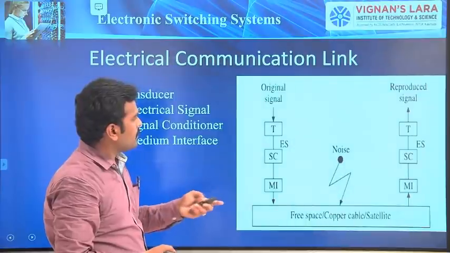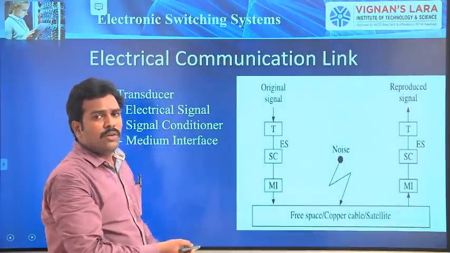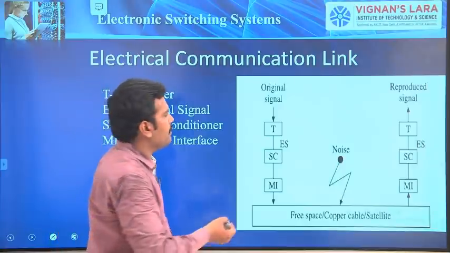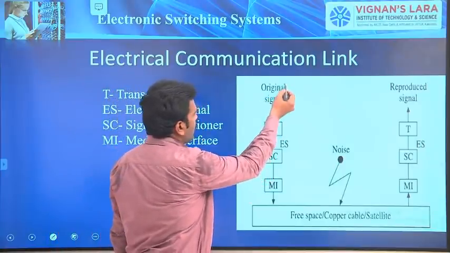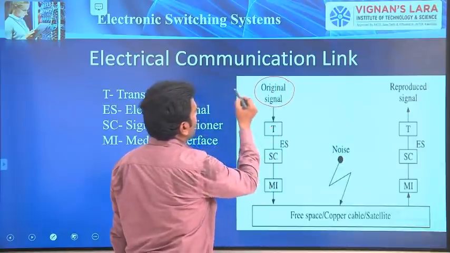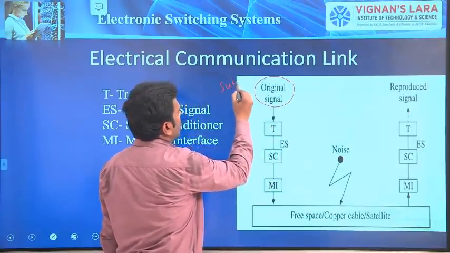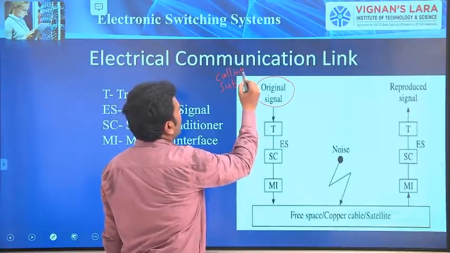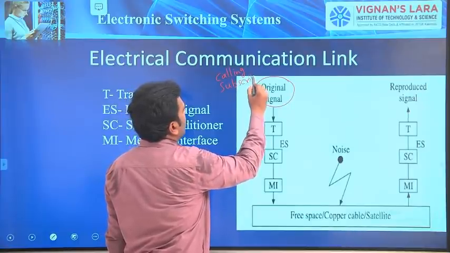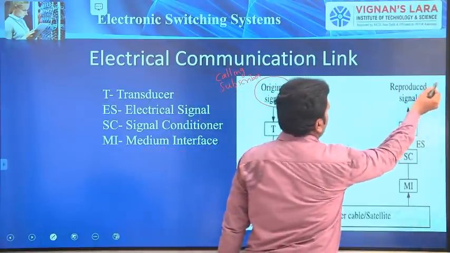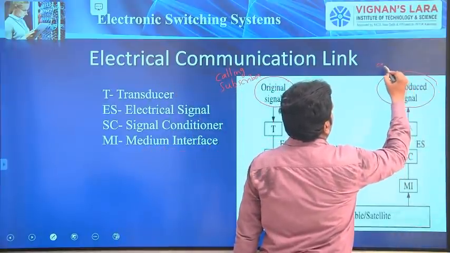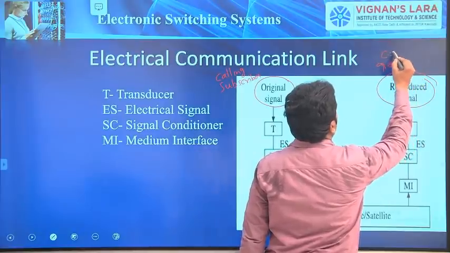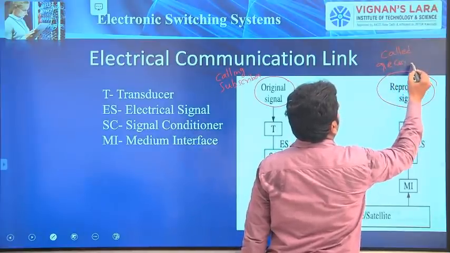So this is the structure of the electrical communication link. Now this is at the calling subscriber end, and this is at the receiver, nothing but the called subscriber end.